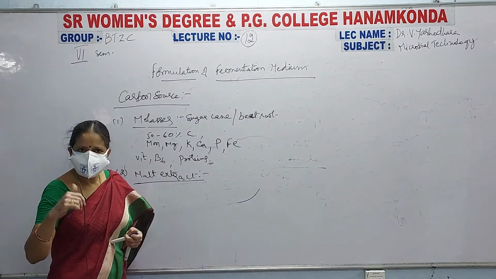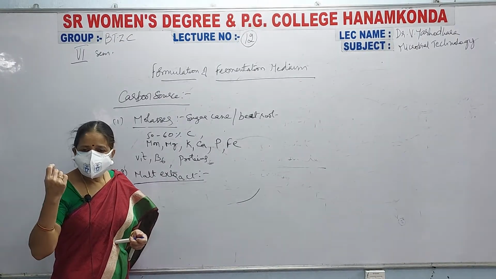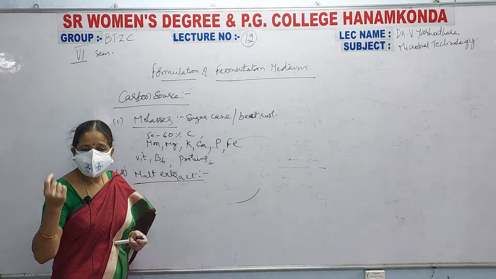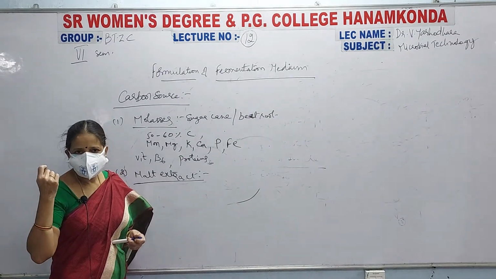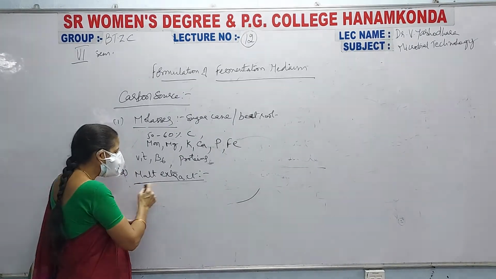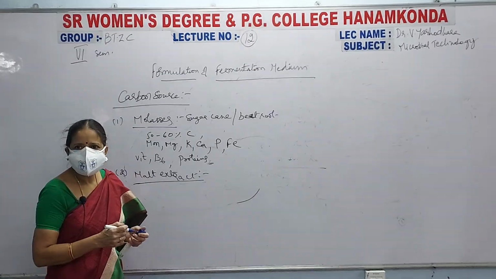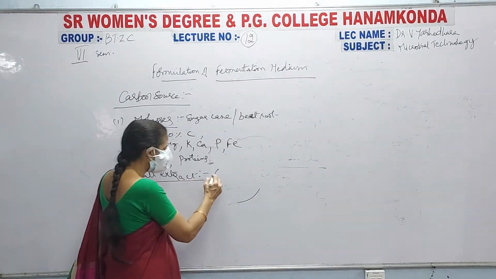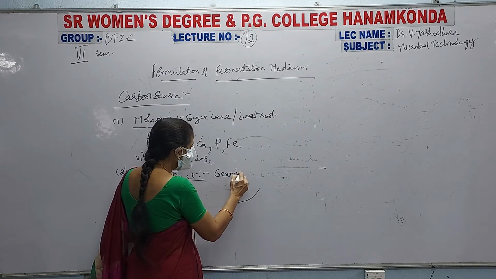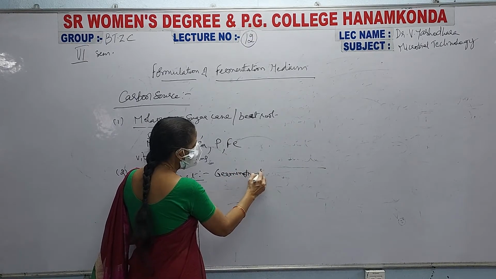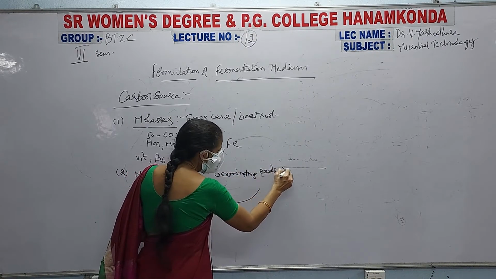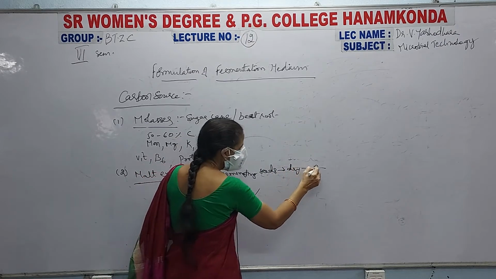When the seeds are germinating, they produce the carbohydrate maltose, and that maltose is nothing but your malt extract. What you have to do is take the germinating seeds, dry them and powder them.